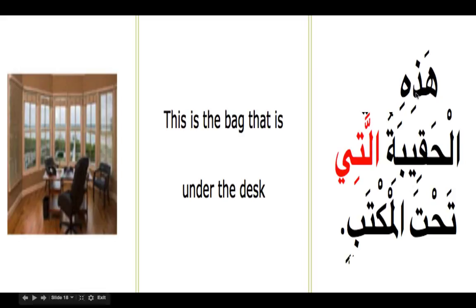If you remove it, and say hadihi al-haqibatu, this is the bag, that which is under the table, we are still waiting for the khabar. So the sentence is not complete. To make it give complete sense, we have to bring the khabar here. So inshallah we're going to do this again. If you catch it, it is fine. If you don't, then don't worry about it. Inshallah we'll practice again.